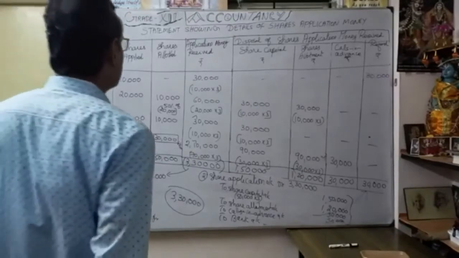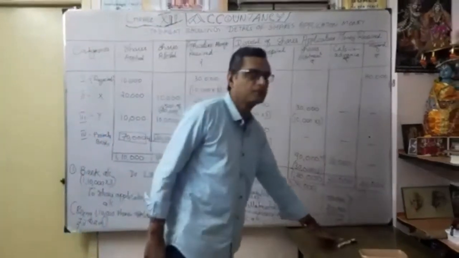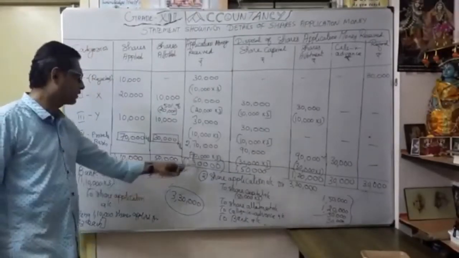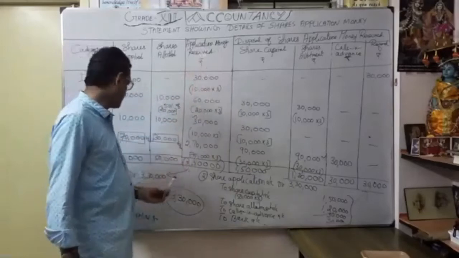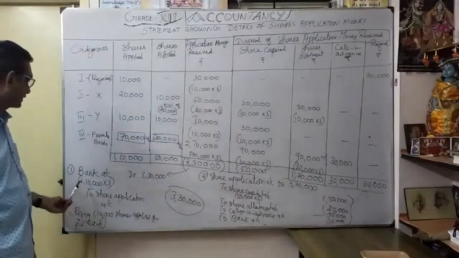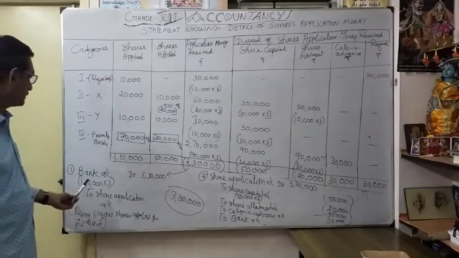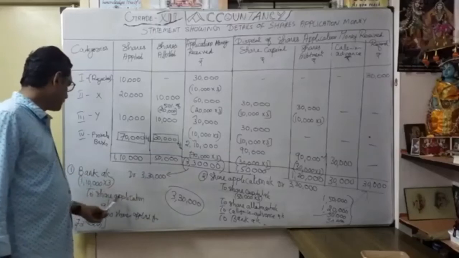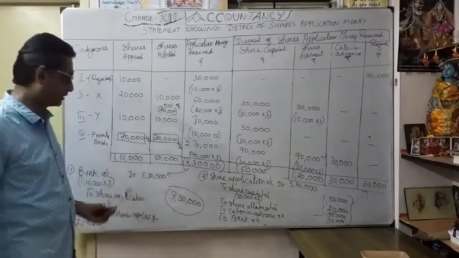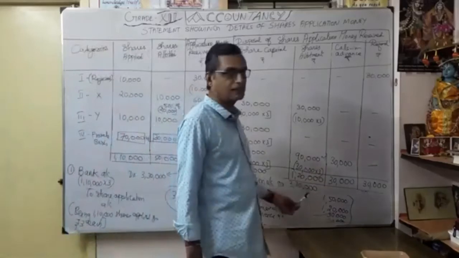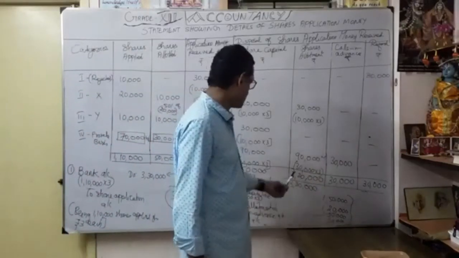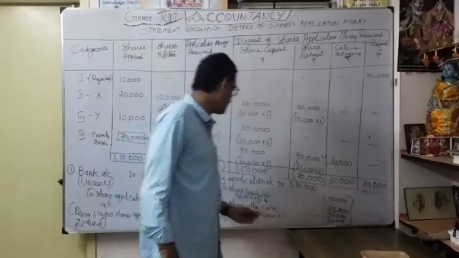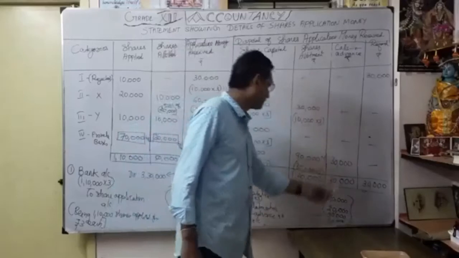So now you see the statements once again very clearly. From the statement, we did the first journal entry, bank account debit 3,30,000. This heading, application money received. Even the bracket is mentioned very clearly: 1,10,000 shares applied at the rate of 3 rupees application money. So bank account debit 3,30,000 to share application account 3,30,000. Then share application account debit 3,30,000 to share capital account 1,50,000, thereafter share allotment account 1,20,000, and calls in advance 30,000.